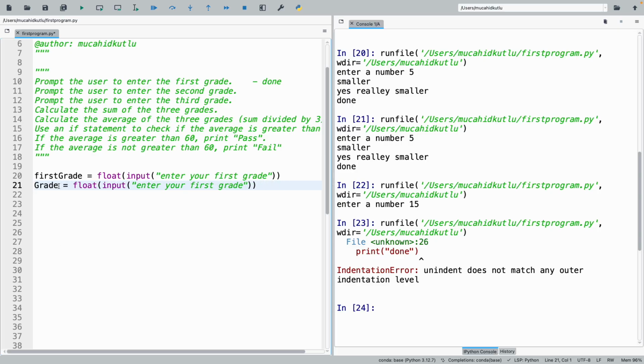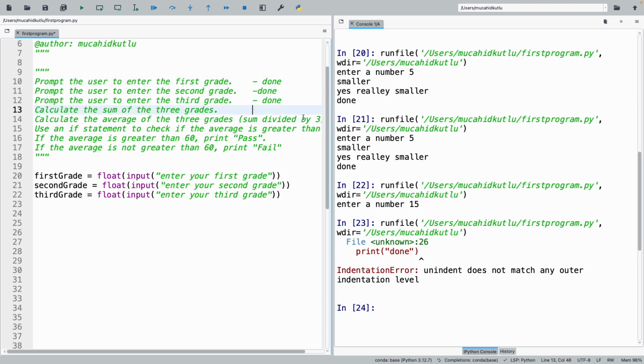Yeah, I need to change the variable name, and probably I need to change my message. And I guess for the third one, we will do the same thing. I'll just copy paste, and maybe we'll have third grade here.